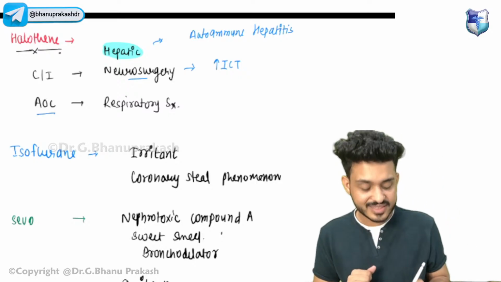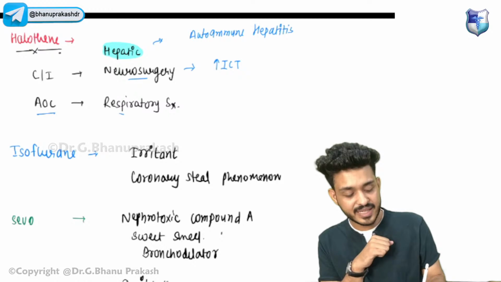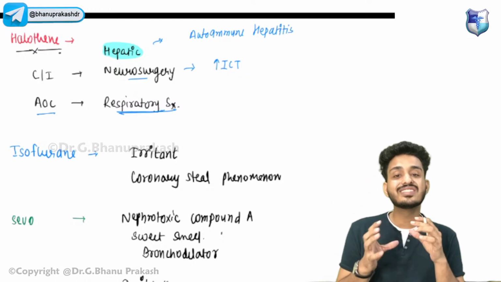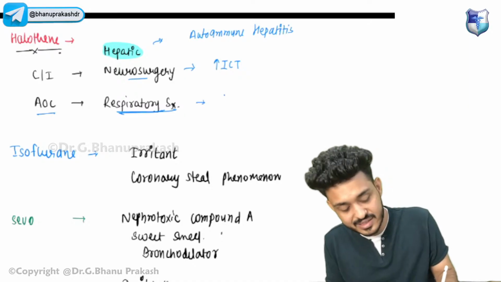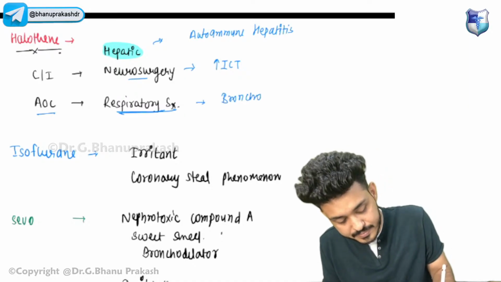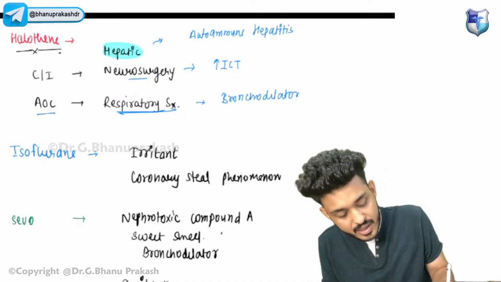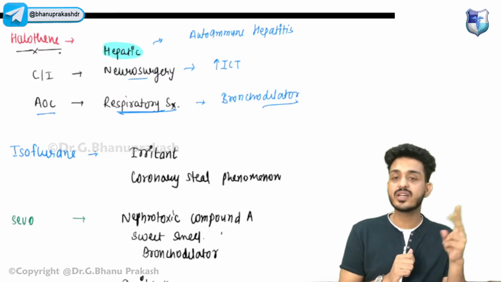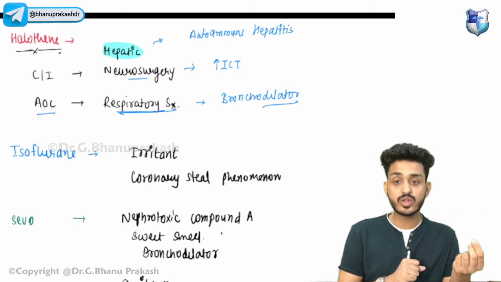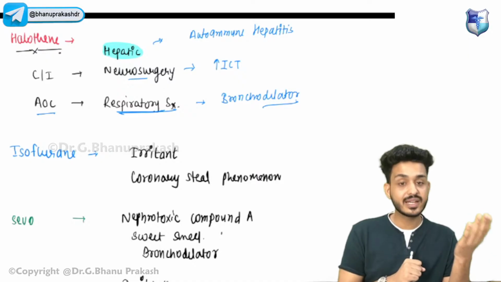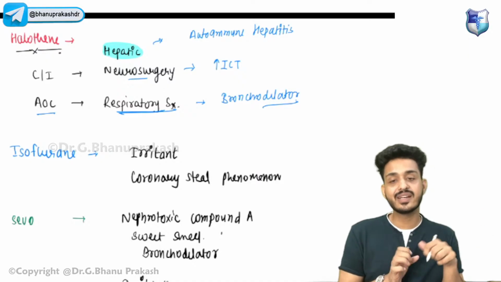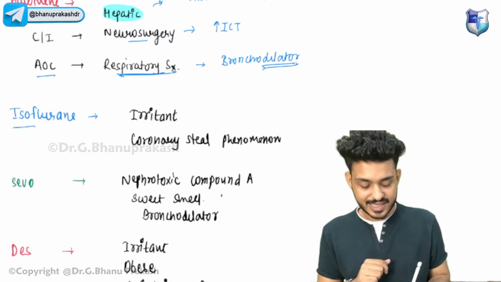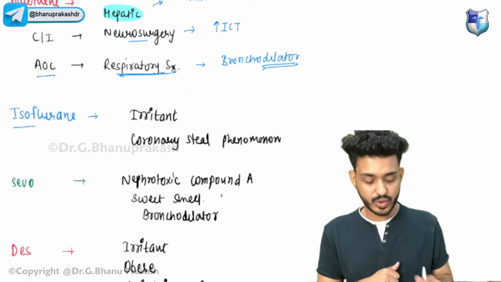But it is an agent of choice in respiratory surgeries, because it is a very good bronchodilator. So three things you have to remember: in hepatic surgery it is contraindicated because it can cause autoimmune hepatitis; in neurosurgery it increases intracranial tension; in respiratory surgery it is a good bronchodilator, and we can utilize that.